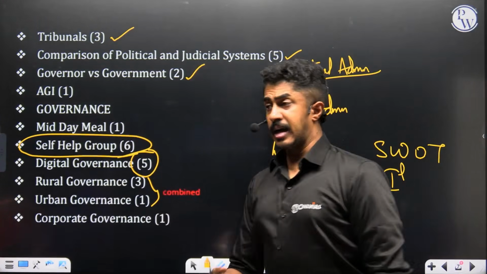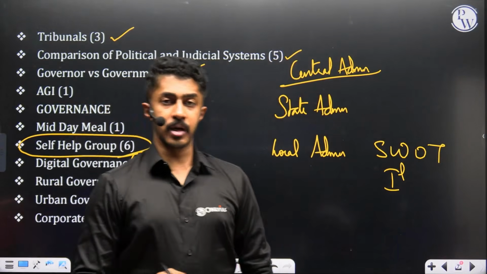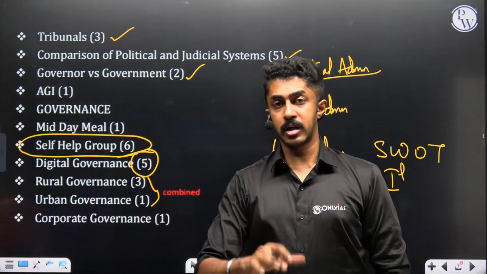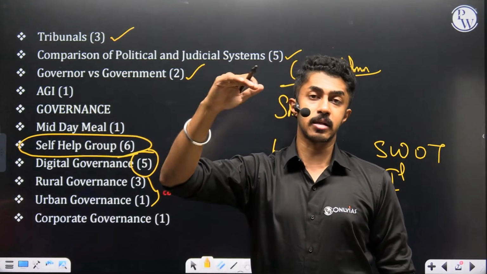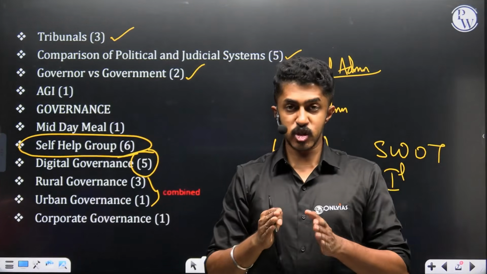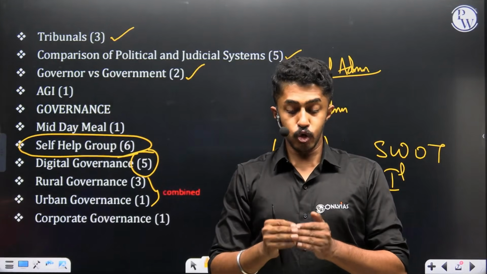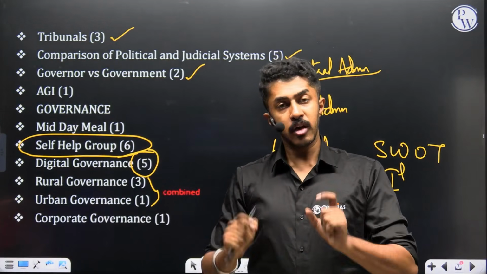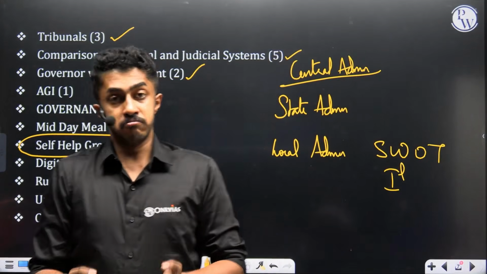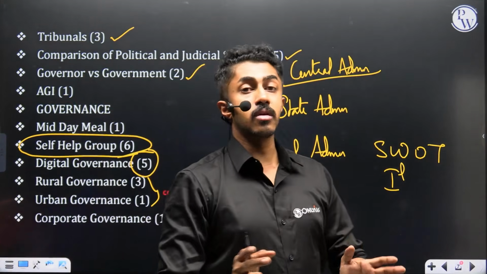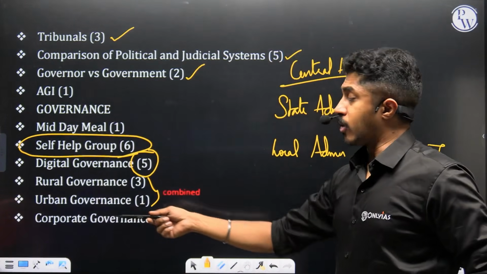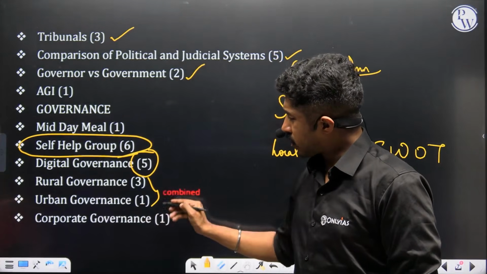Getting the picture here. Delhi, after many years, is having an elected government where the political party in power is the same as the political party in power at the center. So now we are expecting smooth administration. You should analyze it from that angle. That is, if the political parties are the same, will the administration become smoother? Will the administration become weak, bad? That analysis also you will have to give. Got the point here, people? Then you have corporate governance. Just one question. Like I told you, cover these first.